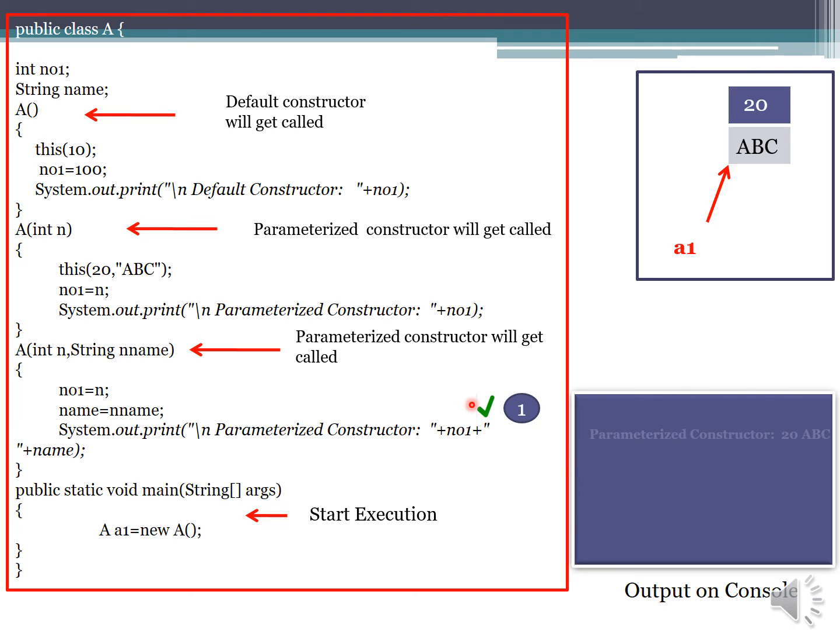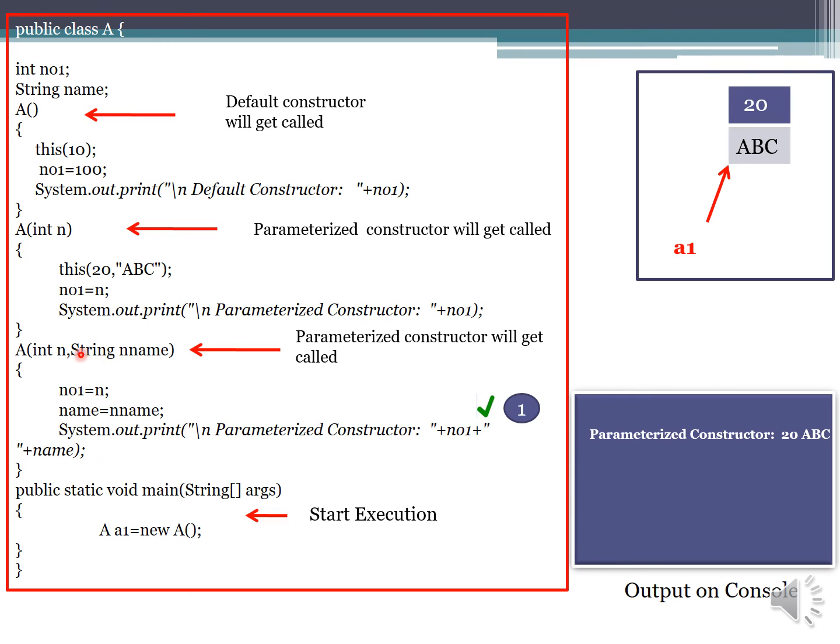So this line will be executed, and the output, that is the parameterized constructor with values no1 and name, will be displayed on the console window. And this object will be viewed in the memory as a1 with its own values, 20 and the string constant which is passed as a parameter, that is abc. So this is the line which will be executed first.